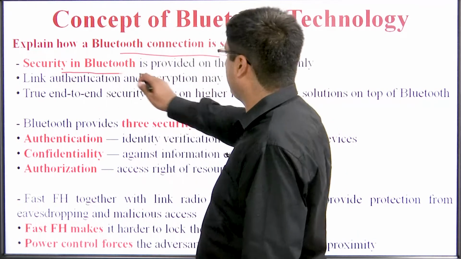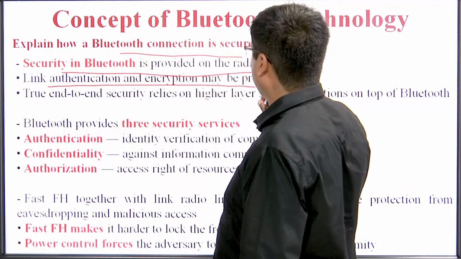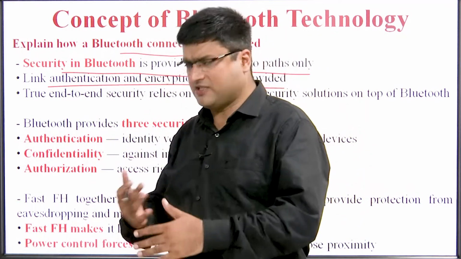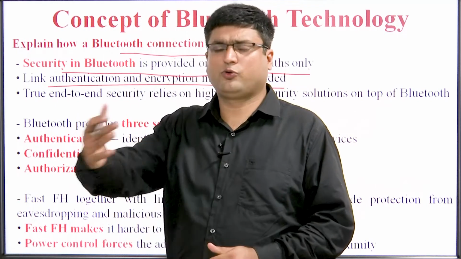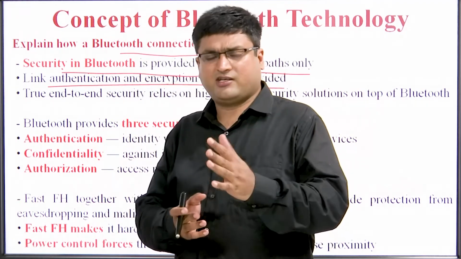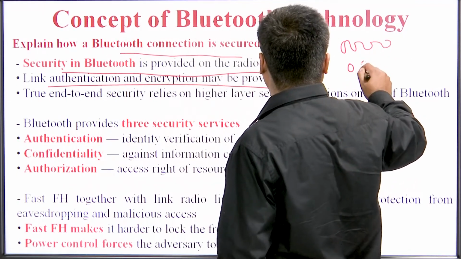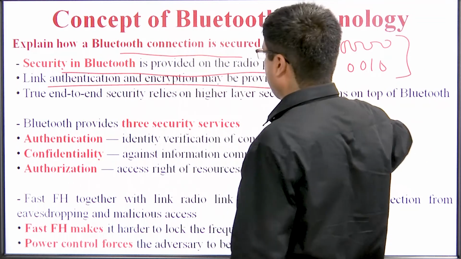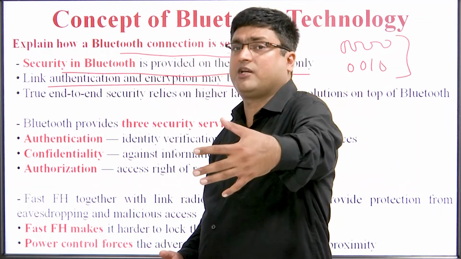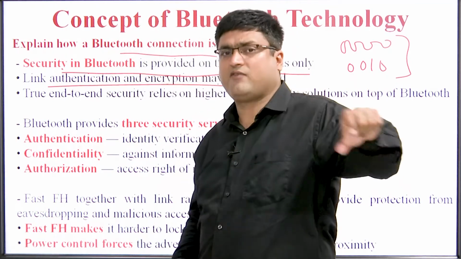So security in Bluetooth is provided on the radio paths only. So link authentication and encryption may be provided. Link authentication means that, for example, I am connecting my device to the Bluetooth headphone. Whenever we are enabling our Bluetooth device, it receives some code. It has some passkey, like 0000, a 4 digit security key. So that is link authentication. We authenticate that particular device, and after that this device will be enabled for pairing with our device.